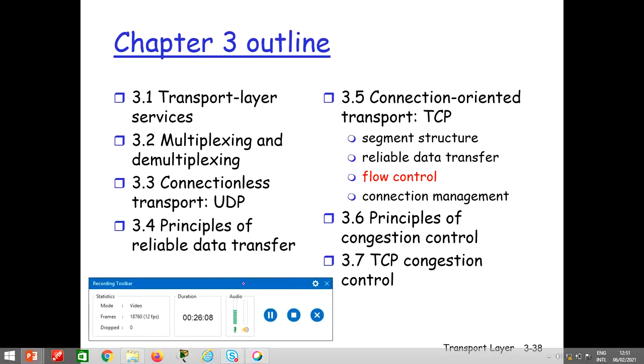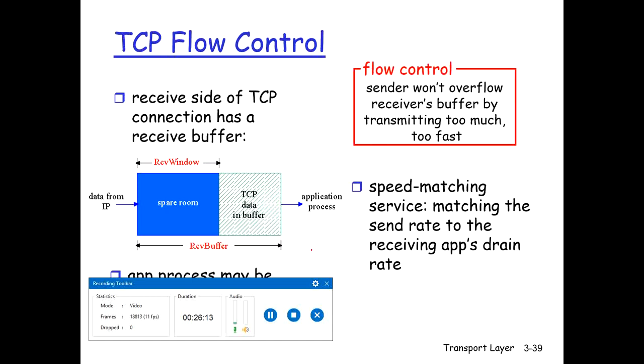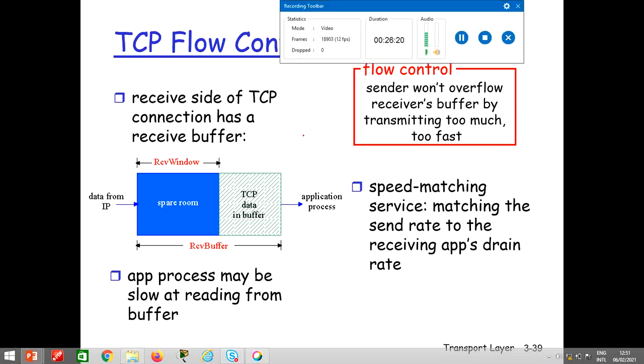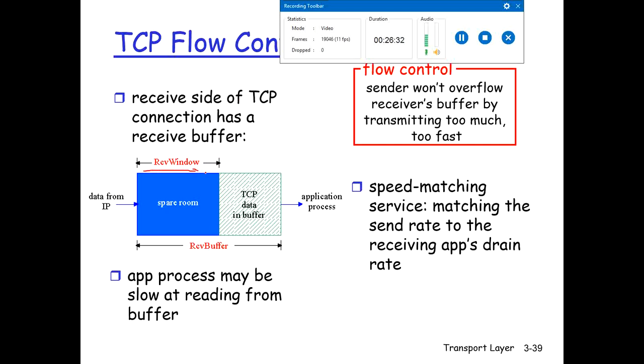Now let's talk about flow control. To handle flow control so that TCP does not overwhelm the receiver, there are sender and receiver buffers. So we have TCP data in the buffer and spare room. The receiving side of a TCP connection has a receive buffer. This is, for example, a receive window. This whole thing is the receiver buffer. Half of it is occupied by data and half of it is spare room to put more incoming data.